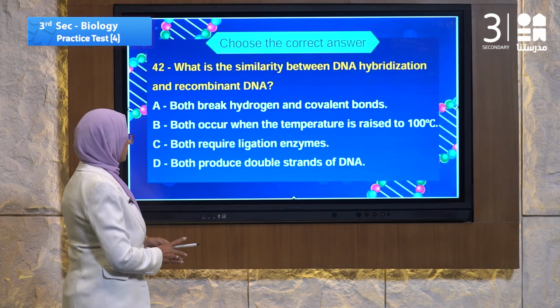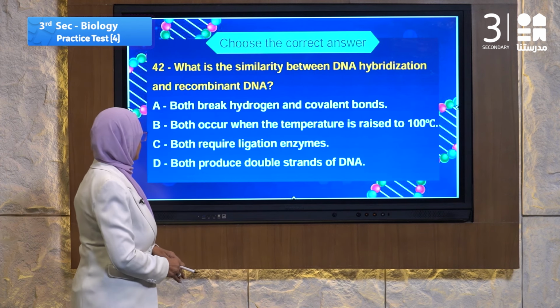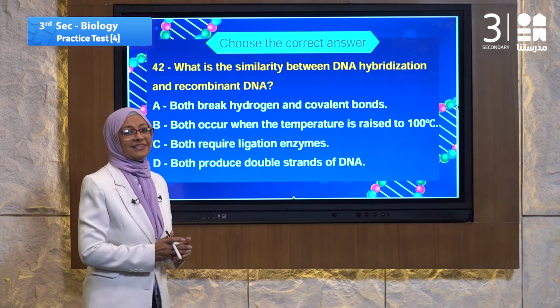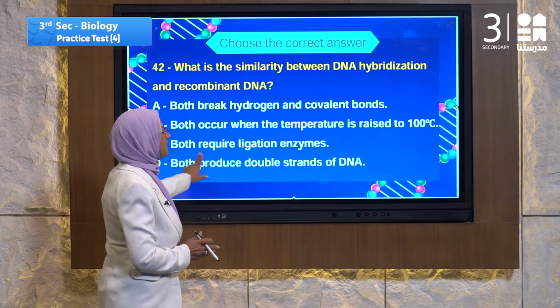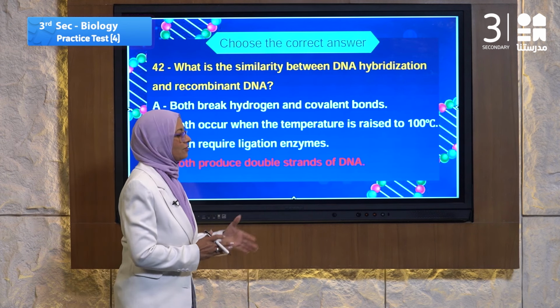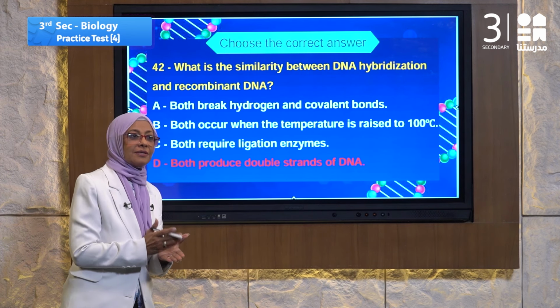C, both require ligation enzyme. D, both produce double strand of DNA. So the answer, you know it. It is both produce double strand of DNA. Both of them produce double strand of DNA. It is the hybridization and recombination.